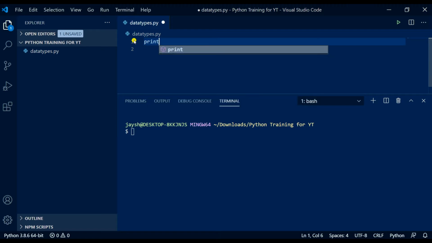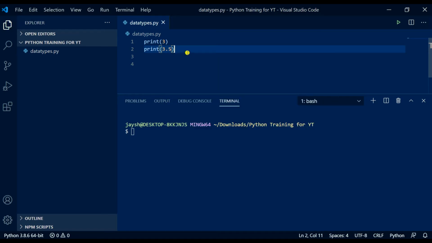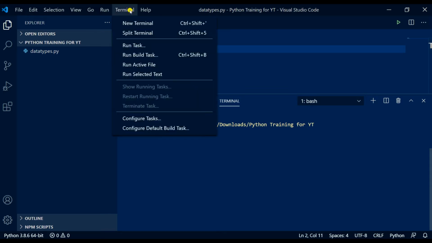So if we use a print function, we can print 3. Print is going to print it to our console. This is how our program outputs values. And we can also print a float, which would be, let's say, 3.5. Control S to save on Visual Studio Code. And if you don't have a terminal open yet, just go to the top terminal and click New Terminal, and it will pop up down here.